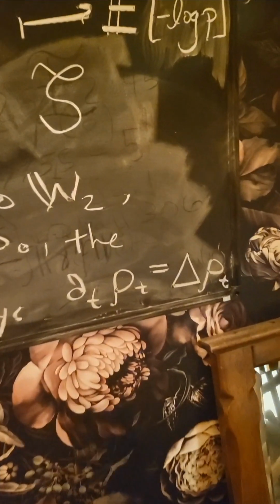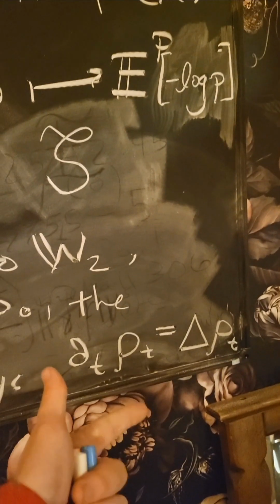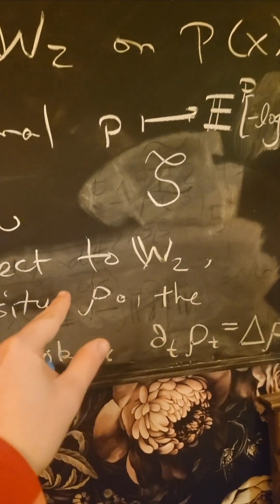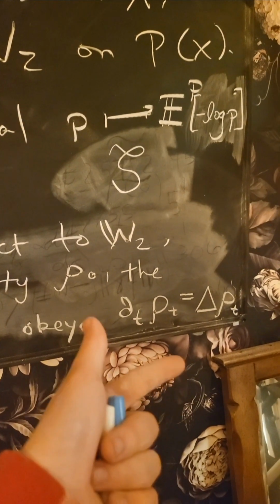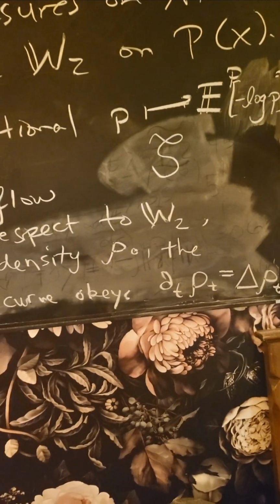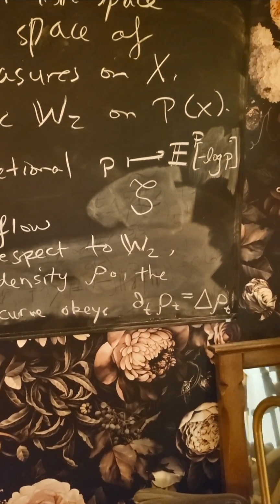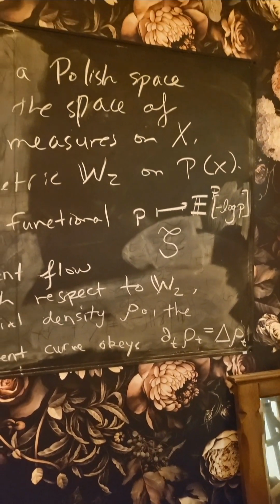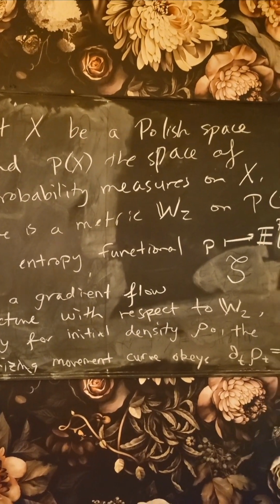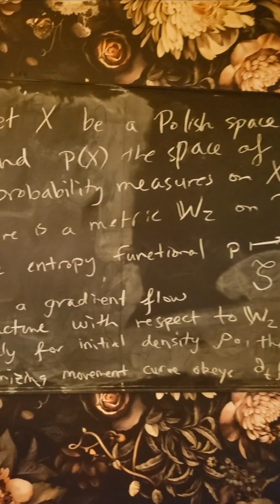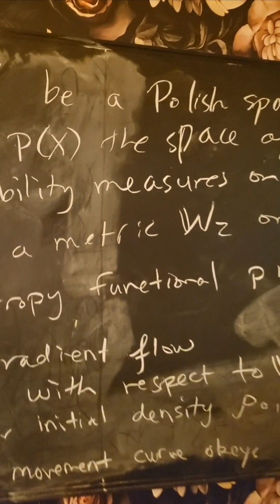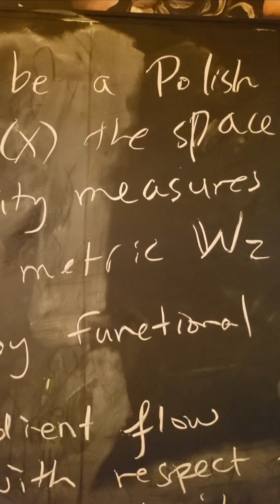So when you apply the heat equation in time to your initial density rho naught, that is actually the path which maximizes the entropy, okay? So we have a fundamental connection between the heat equation that you might learn in a PDE course and actually a maximizing movement of the entropy functional. But this connection can only be built with the metric structure provided by optimal transport in this Wasserstein distance.